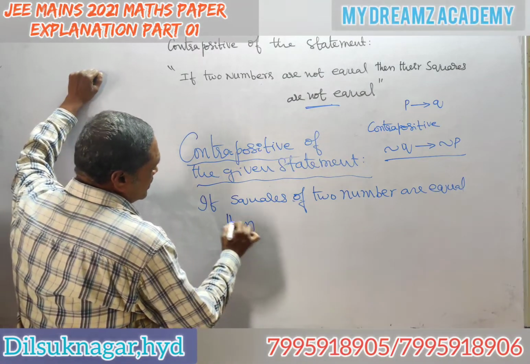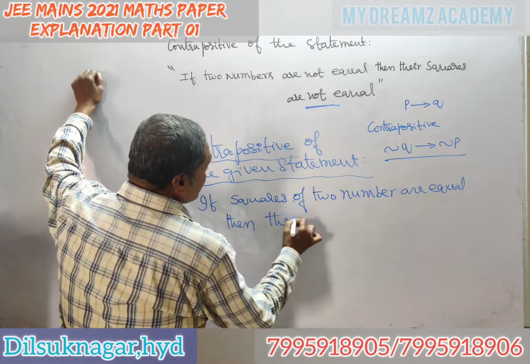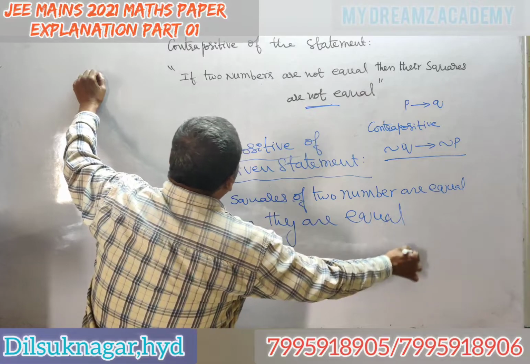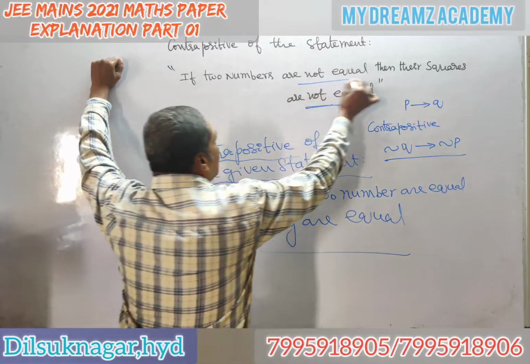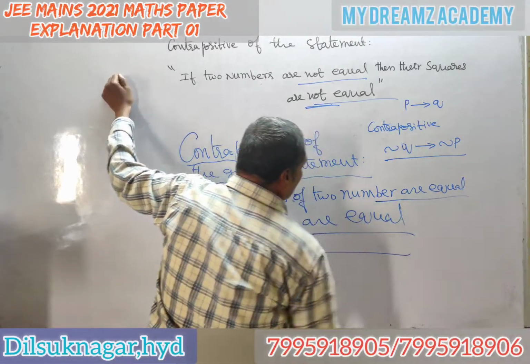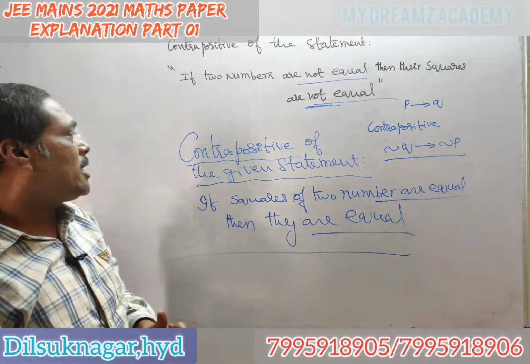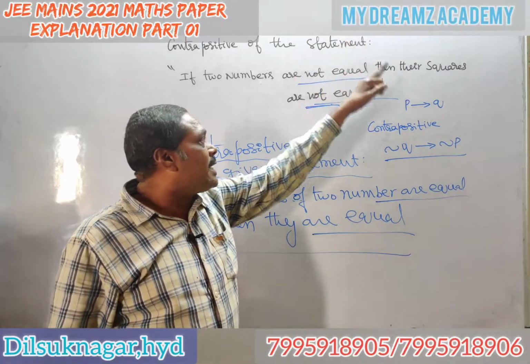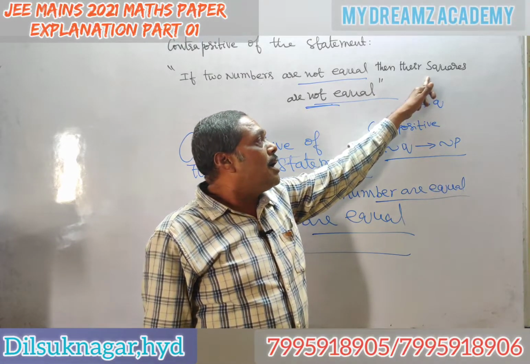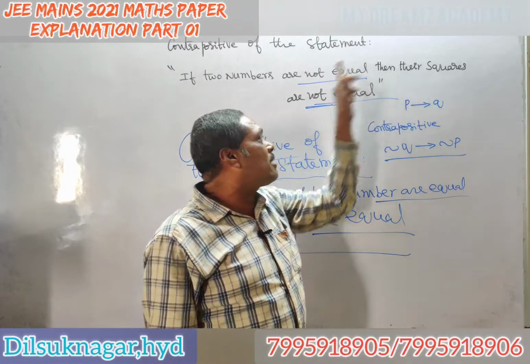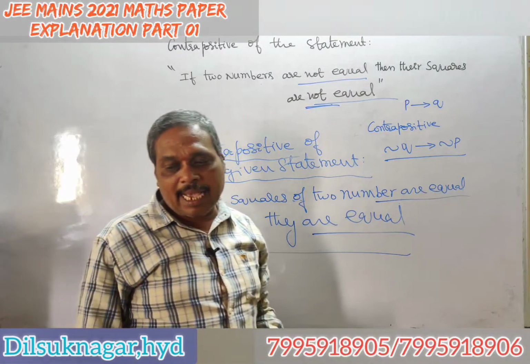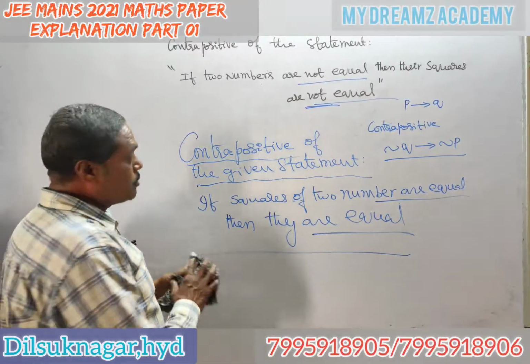In the second statement, not equal is given, so you have to write equal. The original says if the two numbers are not equal, their squares are not equal. Now you have to take the reverse: if the squares of two numbers are equal, then they are equal. This is the contrapositive.